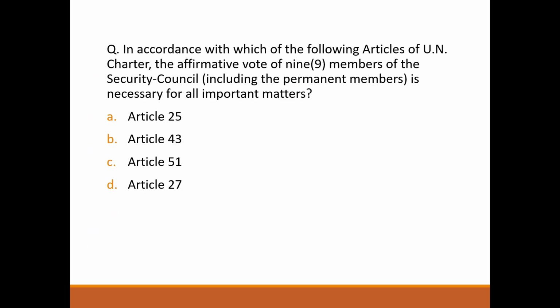Next question, in accordance with which of the following article of UN Charter, the affirmative vote of 9 members of Security Council, including permanent members, is necessary for all important matters? It's option D, Article 27.